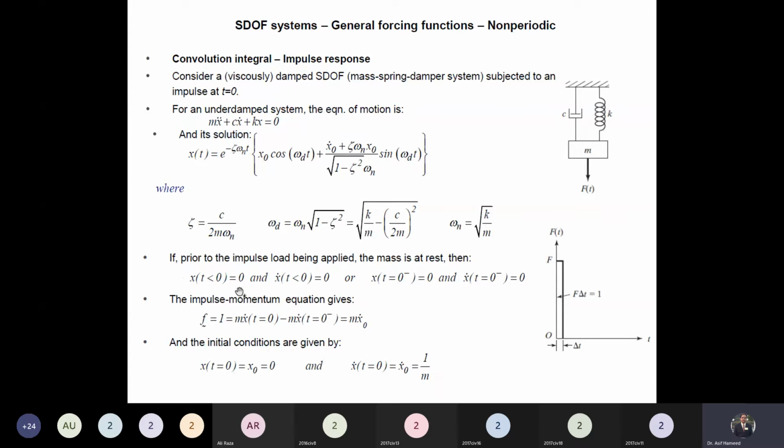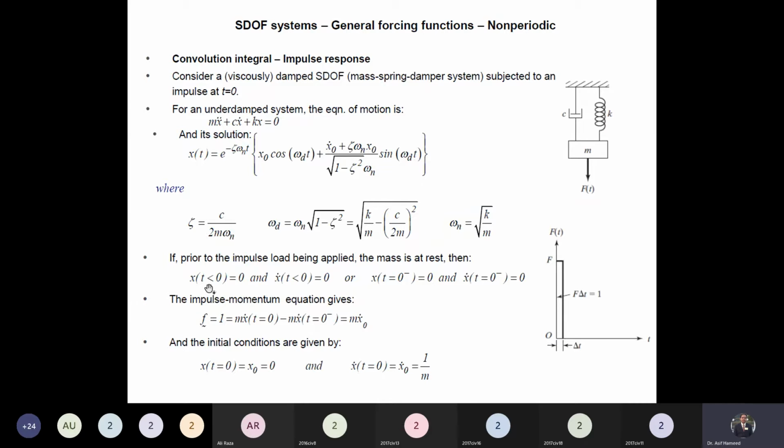Start from here. So this is the displacement of the system before the application of the load. What will be the displacement before the application of the load? Whatsoever is the initial condition of that system. Suppose the body is at rest. So displacement and the velocity just before the application of the load are equal to 0. There is no velocity and no displacement in the system.